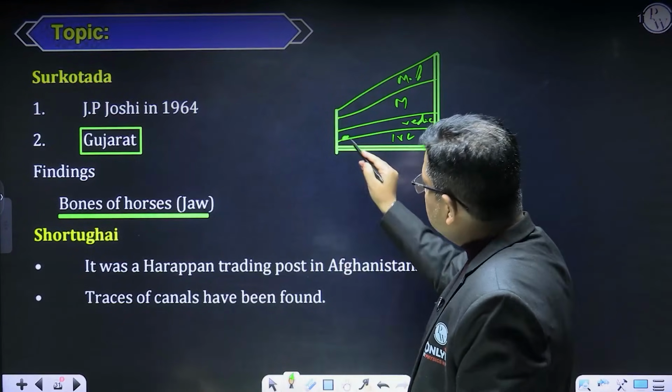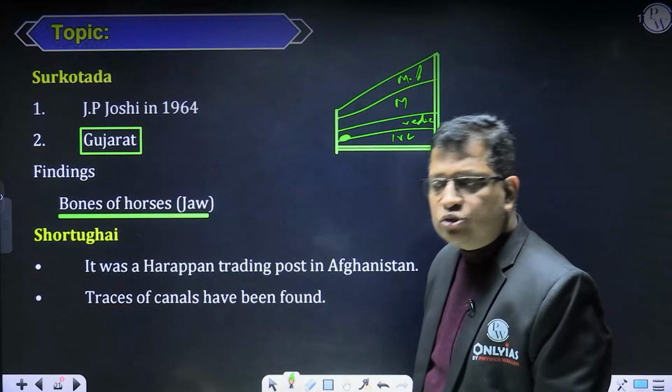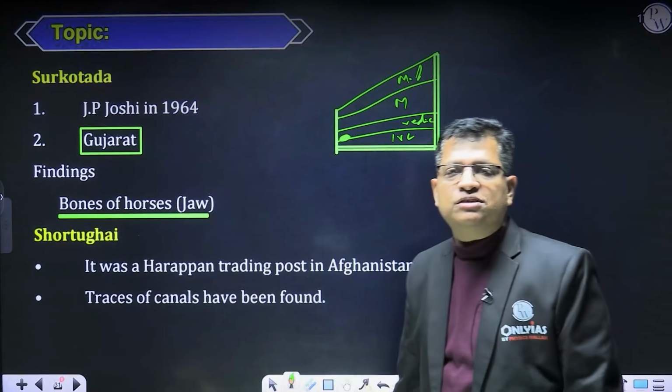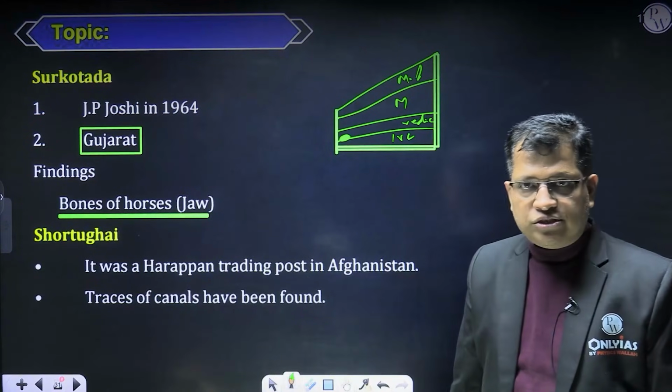So the historians believe that the people of Indus Valley civilization were not aware of this animal, and this was not a horse-centric culture. Is it okay?